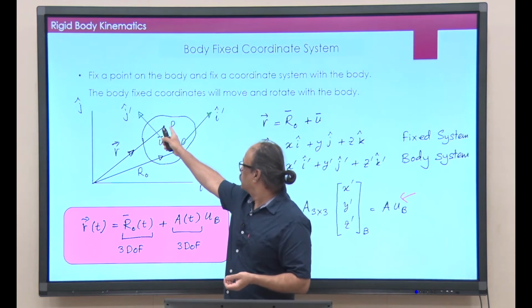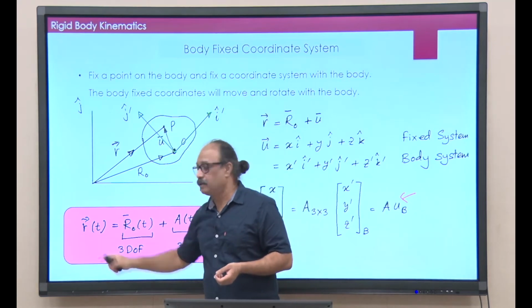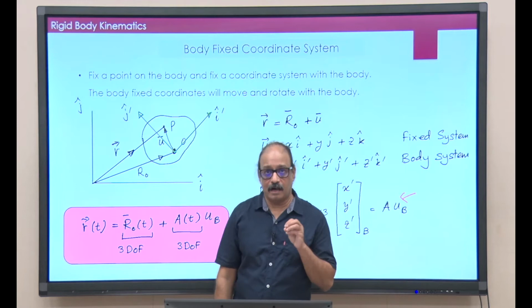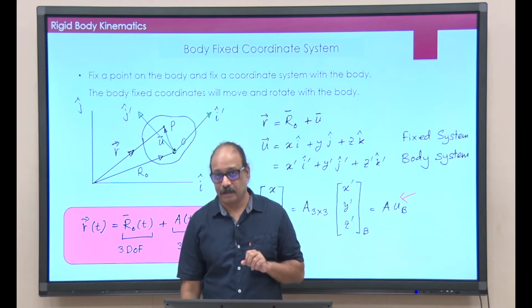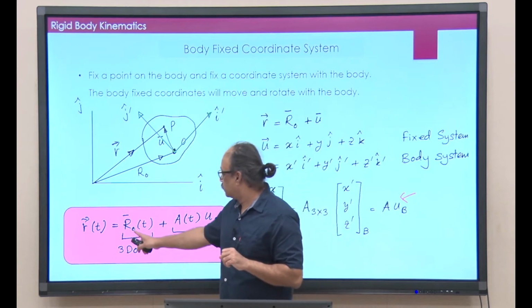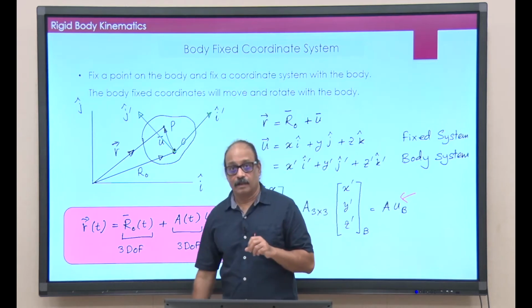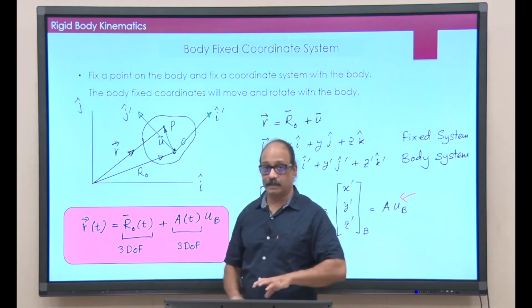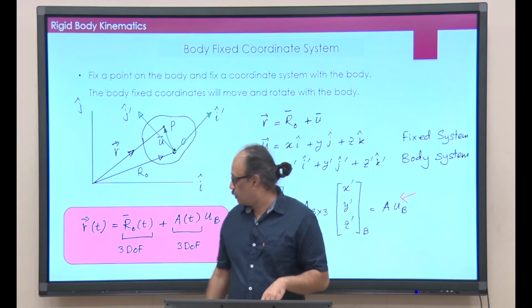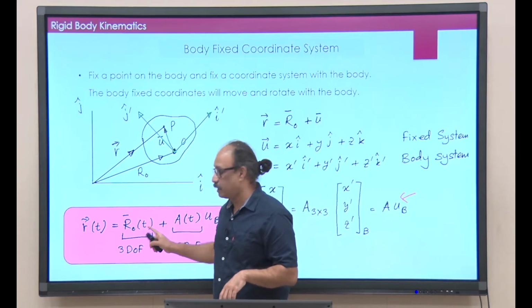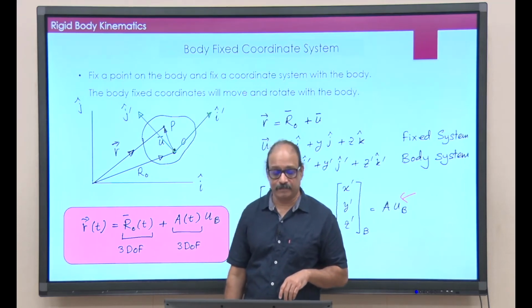So, the motion of this point P is included in the r vector, which will be a function of time t. Now, r vector is nothing but rho, but rho is the point that is also moving with the rigid body. So, if I look at this rho, that will also be a function of time t.